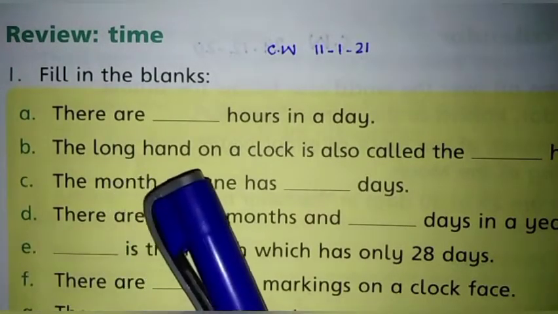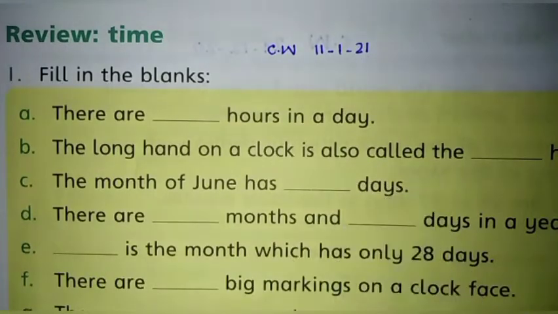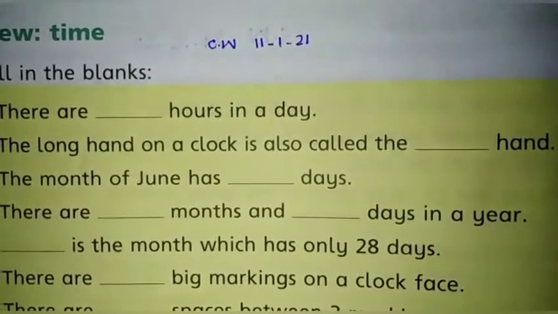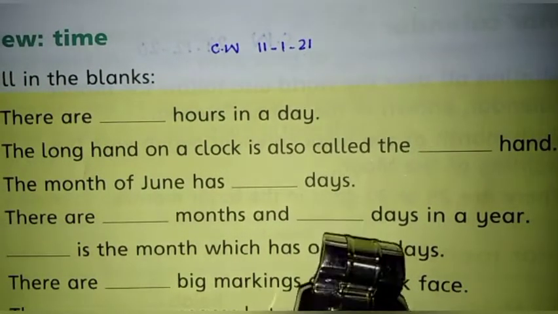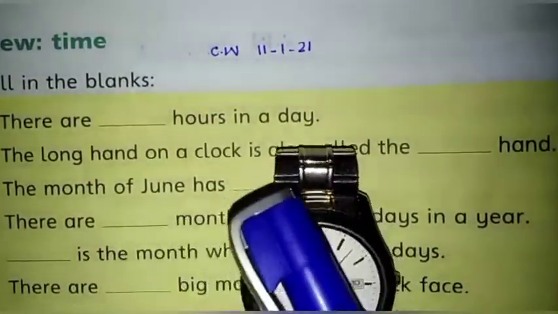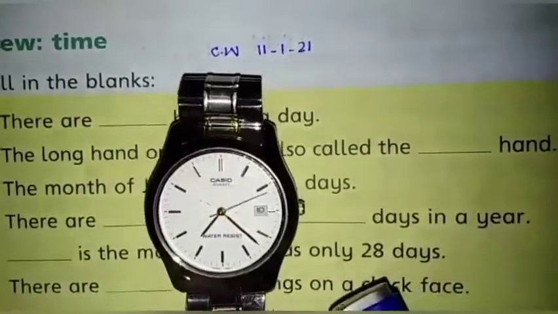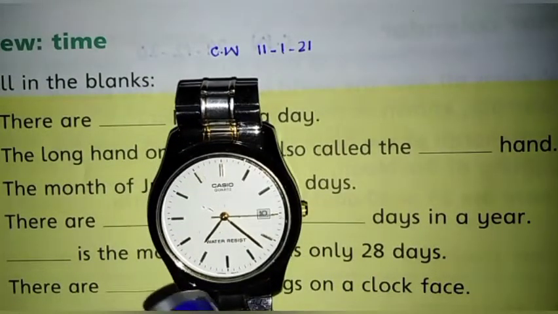Statement B. The long hand on a clock is also called the dash hand. Now, I will share a clock with you. As I have told you before, there are two hands on the clock.